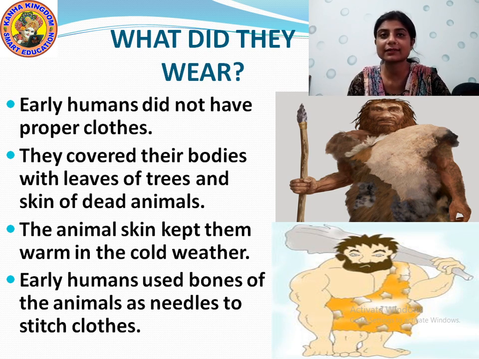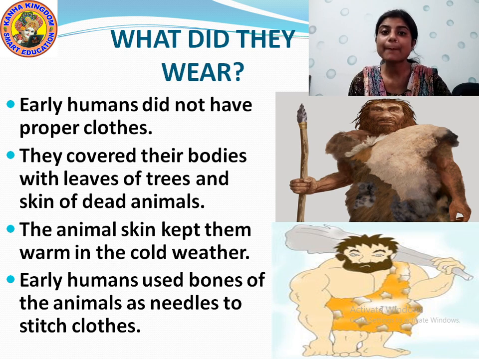It is written there, see. They covered their bodies with leaves of trees. But you know what, students? The very first people who evolved from the animals did not even know how to wear clothes. They used to stay naked without wearing clothes.